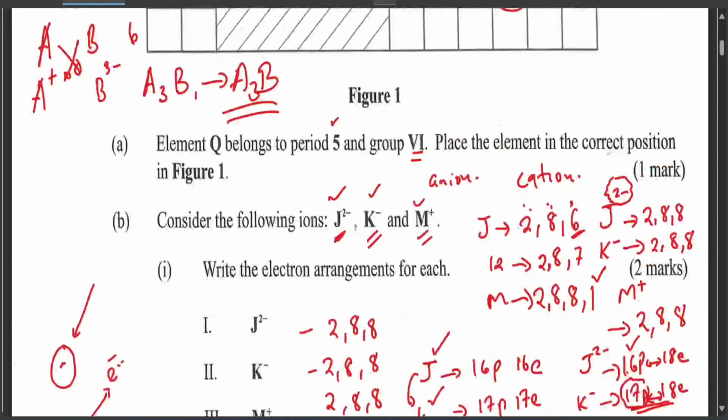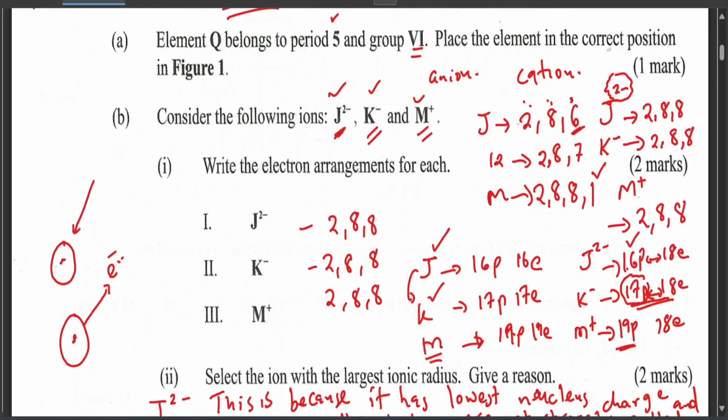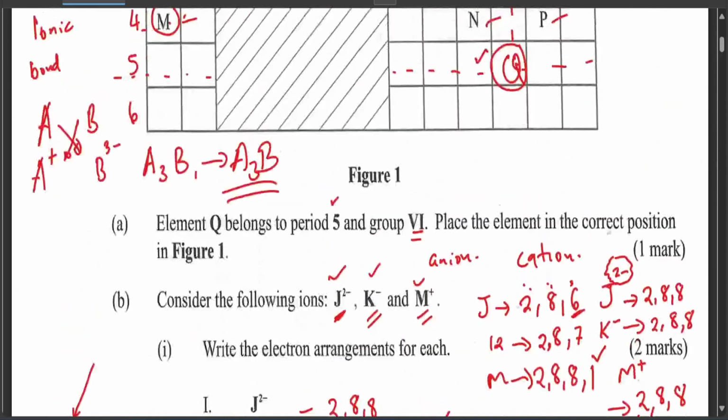For G and C, let's look at G and let's look at C. G is a non-metal, okay, because we said elements that belong to group 4 till 8 are usually non-metals.